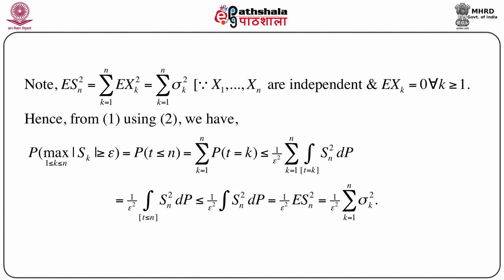And we have seen that the expectation of Sn square is the summation of sigma k square, k equals 1 to n. So, ultimately what we get on the right hand side is 1 by epsilon square times the summation k equals 1 to n of sigma k square. So, this basically gives us the upper bound to this probability.